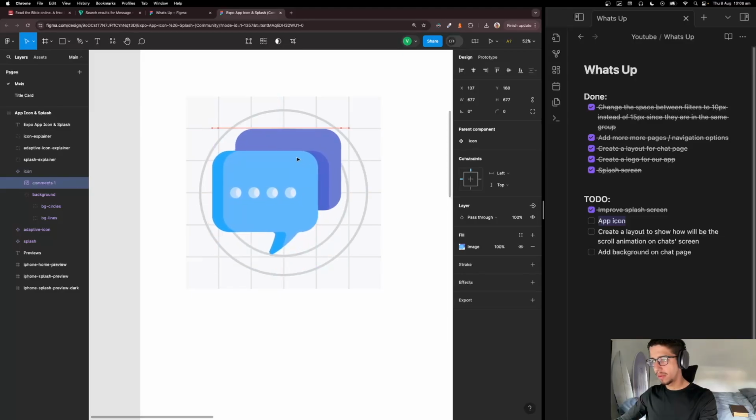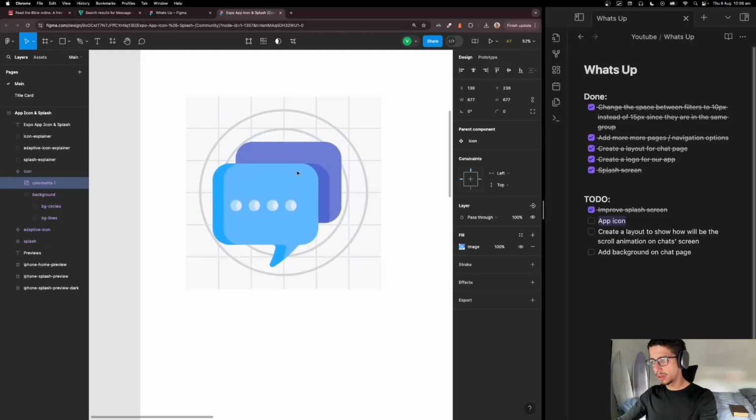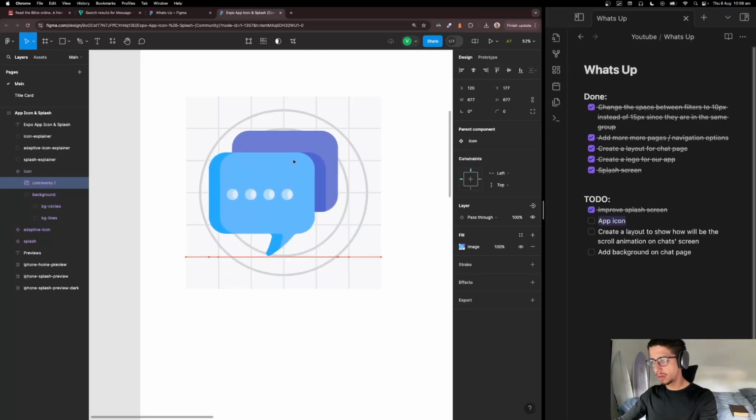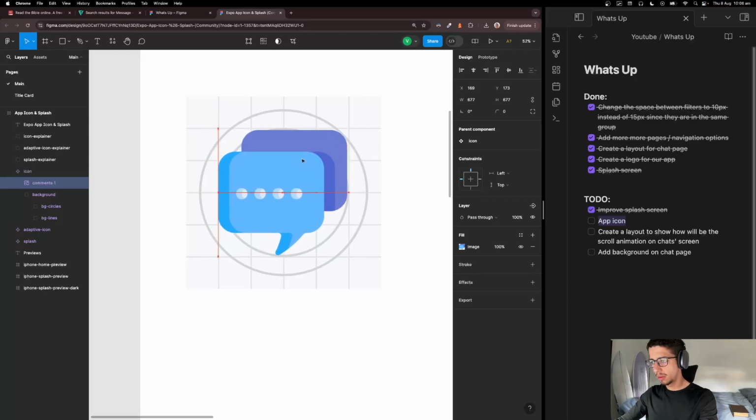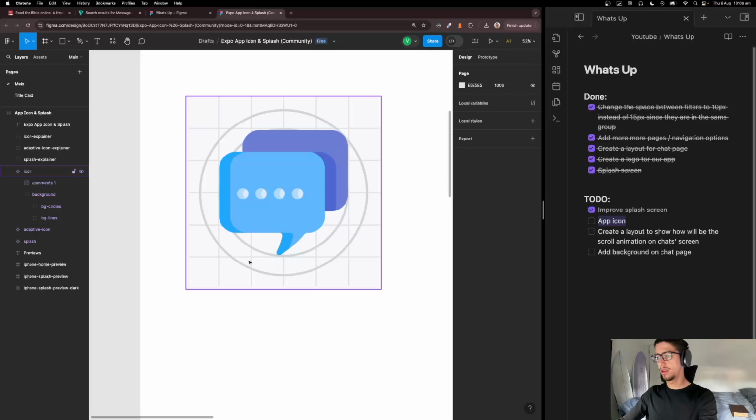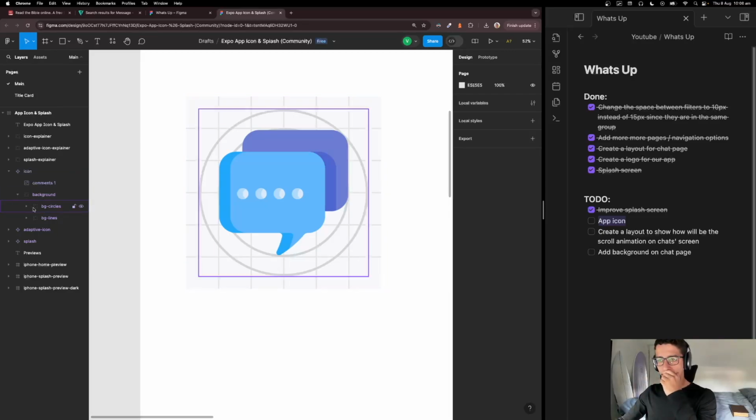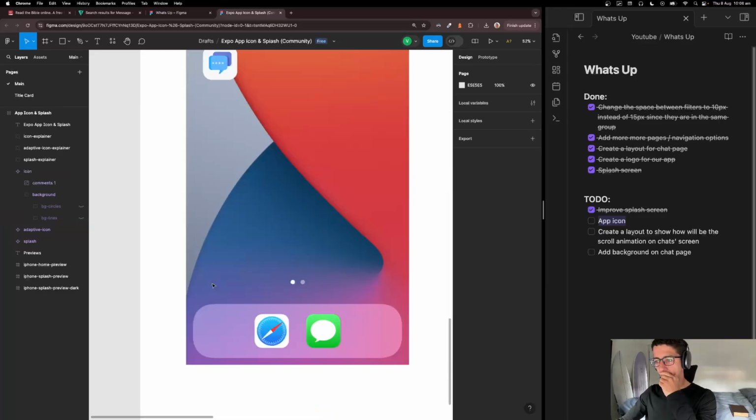What is the middle of this? Maybe here is the middle. Yeah, like this maybe. I want to use a dark background, but let's see how it's gonna be.